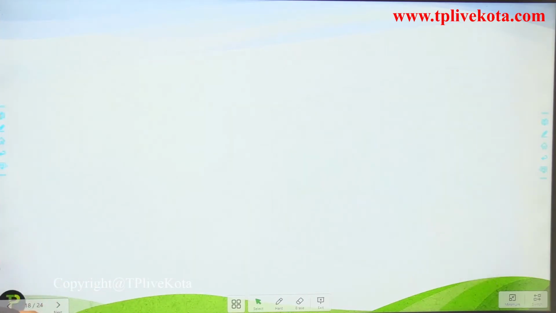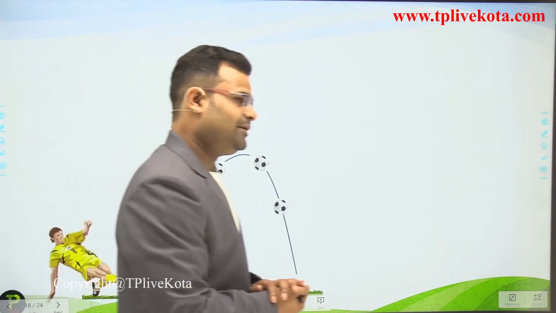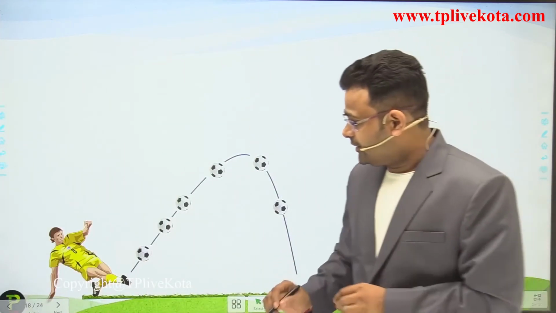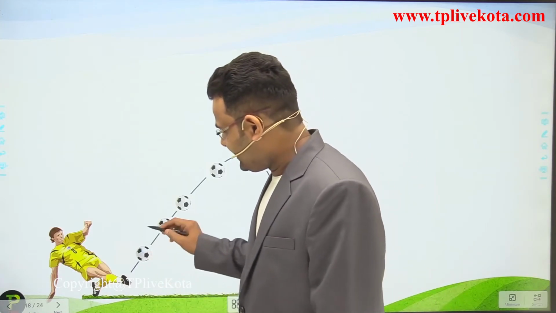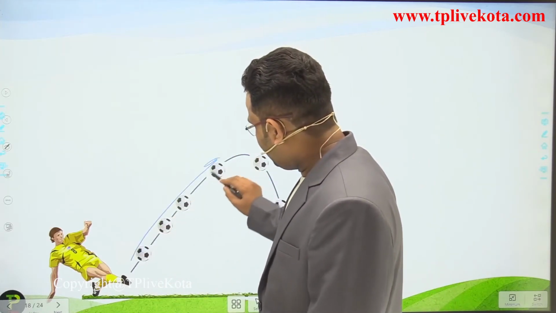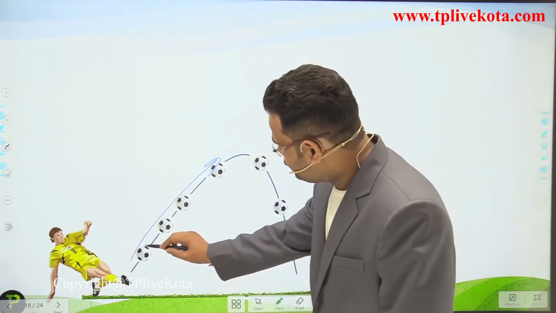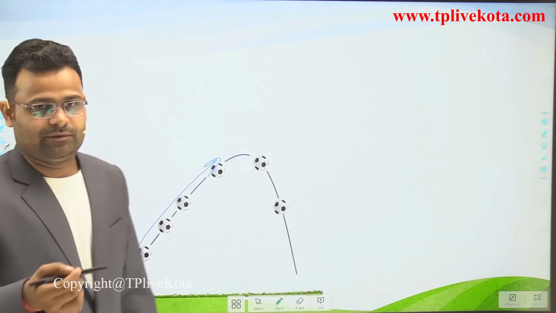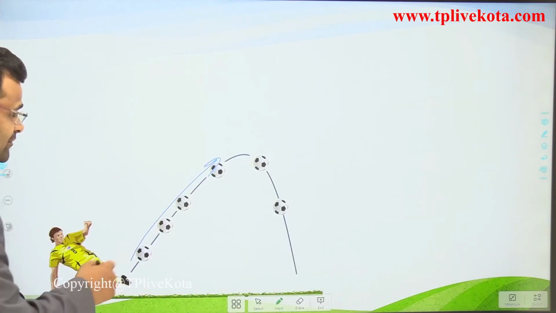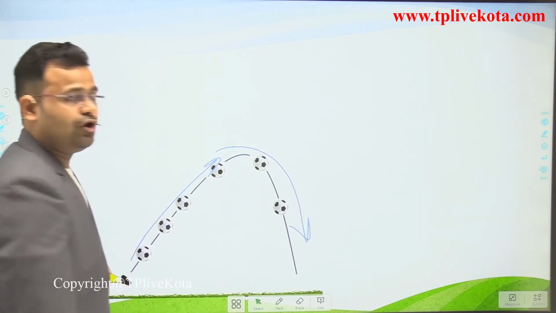Now next point, let's see this diagram. What happened here? Our friend comes and kicks the ball, and when we kick, the ball will be moved in this direction. By applying force, we can change the direction of motion of this object.